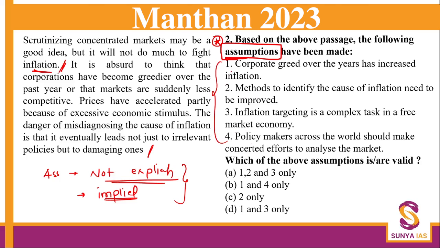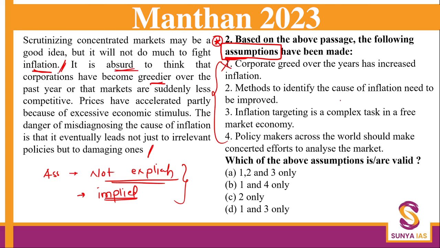So the first option is corporate greed over the years has increased inflation. No, right? It is not anywhere given. Let us go ahead. What does it say here? Corporations have become greedier over the time. It is absurd to think it. It is saying this is not a possibility at all.